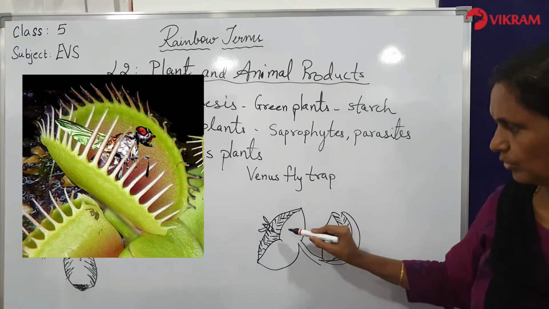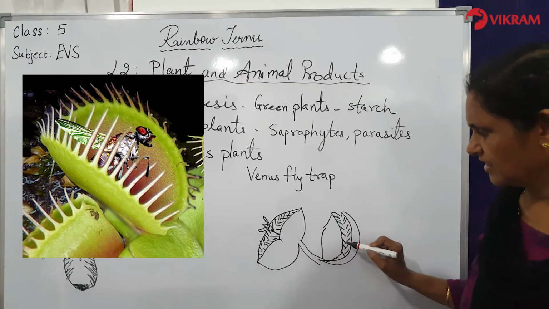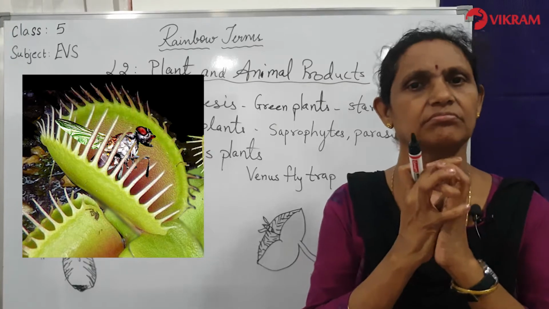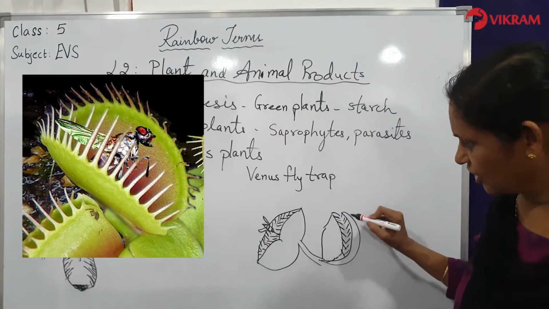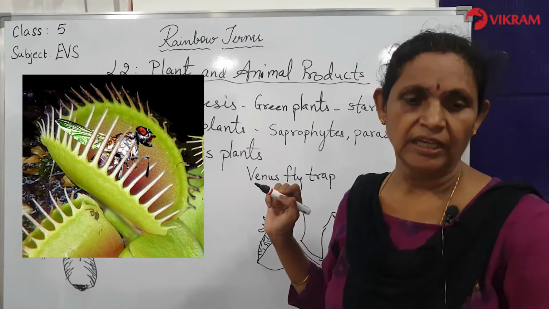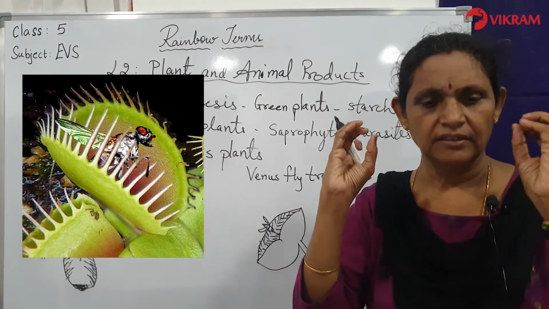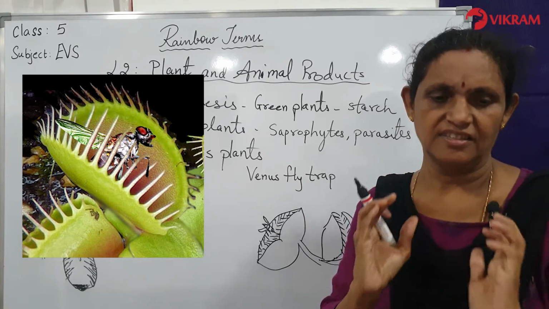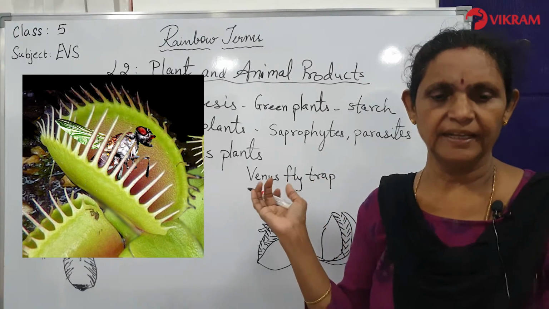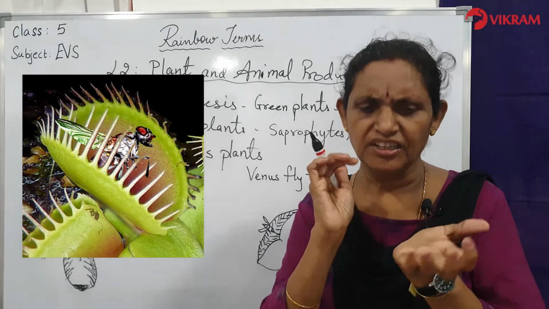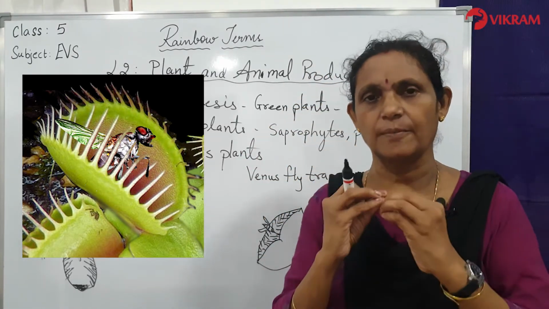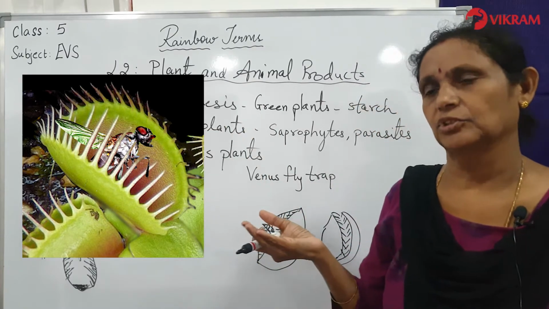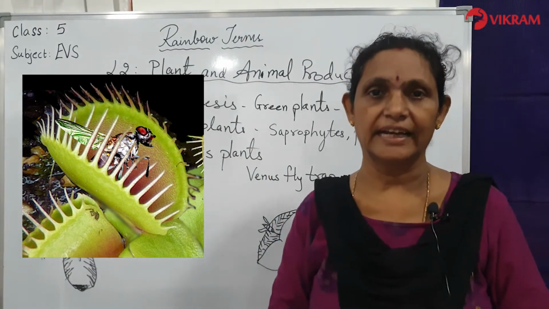You can see how the insect is going inside. Once it is trapped inside, the leaves will shut, the insect will die. So they have stiff hair like structure on the edge of the leaf like structure, and inside the leaves they are closed and the insect dies. So what is happening? The leaves snap shut, and when they are just touched also, the insect immediately drops inside and the insect is absorbed by the whole plant. So this is how they also get the nitrogen.